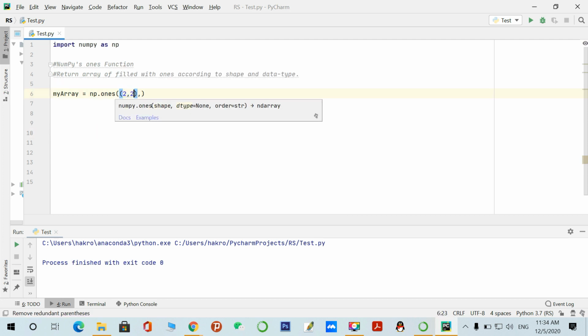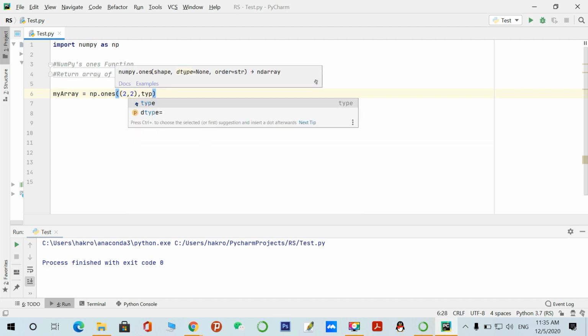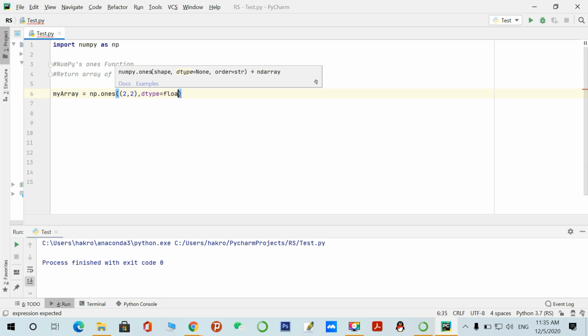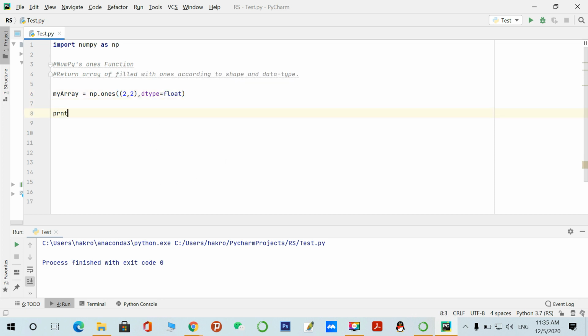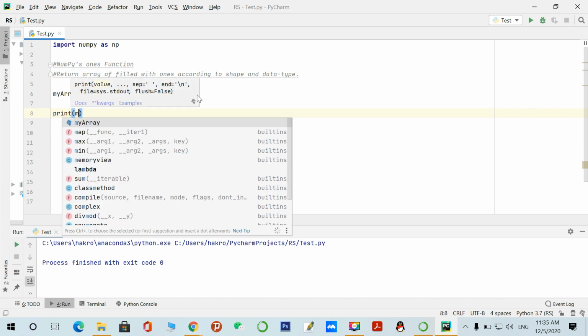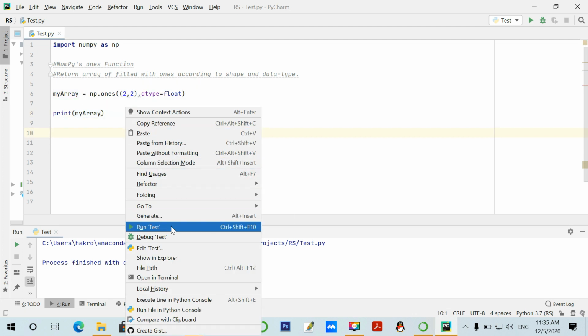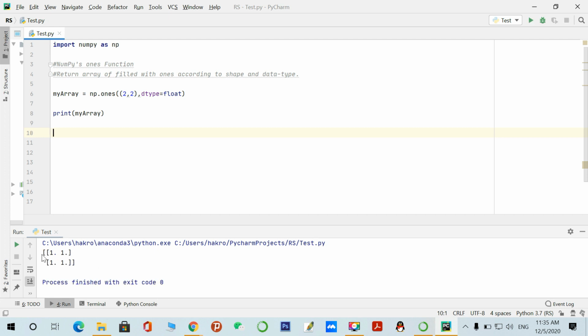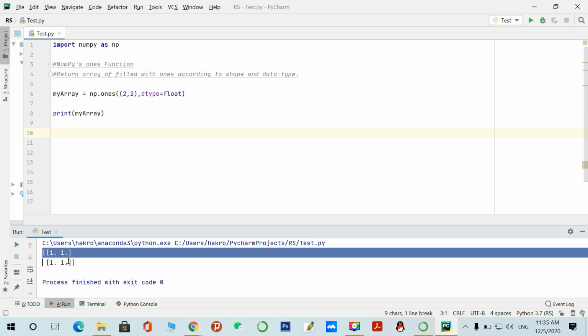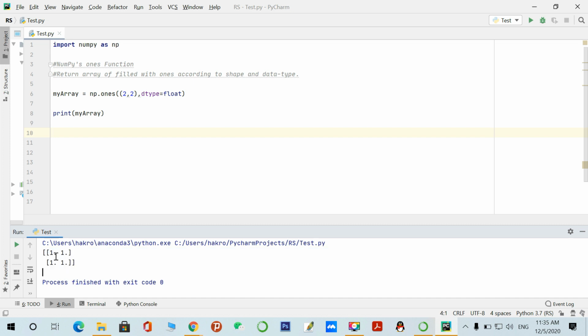I am creating 2 by 2, and the data type I am using is float, so values will be in the form of float. Let's see my array. So yeah, you can see here a 2 by 2 array has been created with float values, only ones. This is the function which we use to create an array filled with ones.